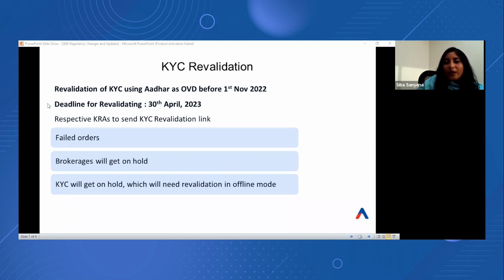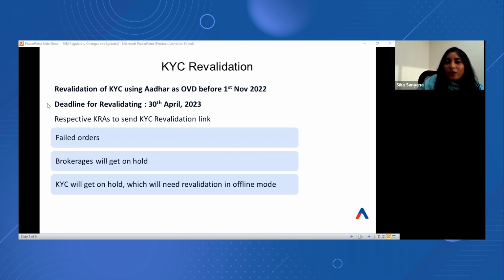Investors will be notified through email, SMS, or physical letter directly to complete the revalidation process. The investors need to respond promptly on receipt of the communication, as KYC revalidation needs to be completed on or before 30th of April. So the deadline for revalidating the KYC is 30th of April 23. And what will be the implication?